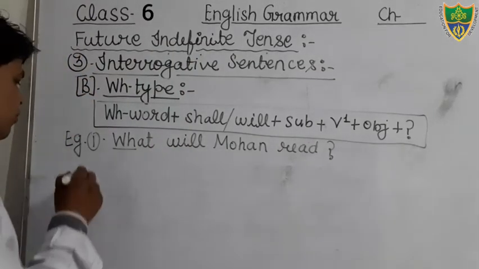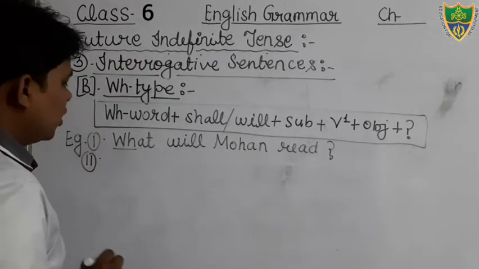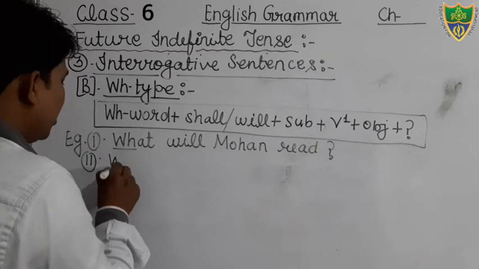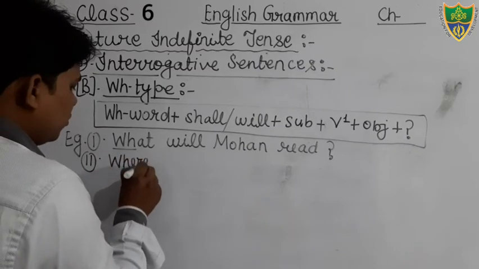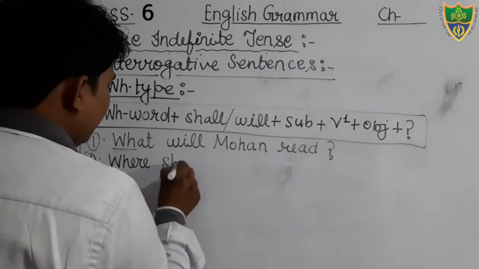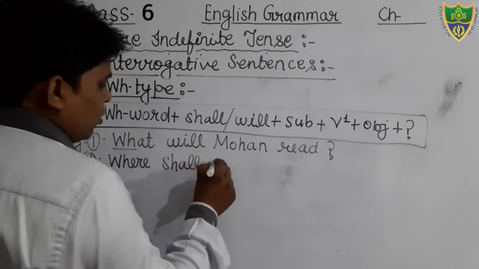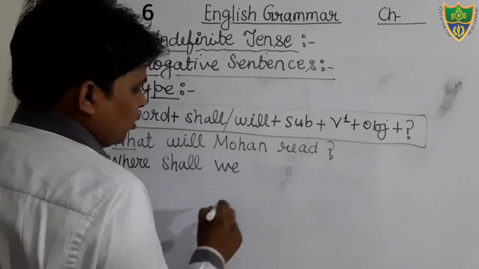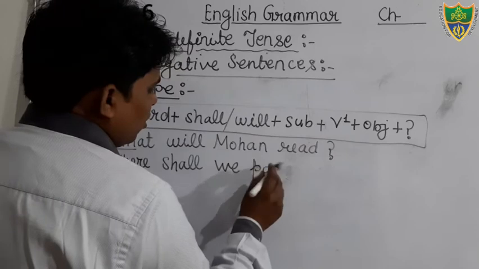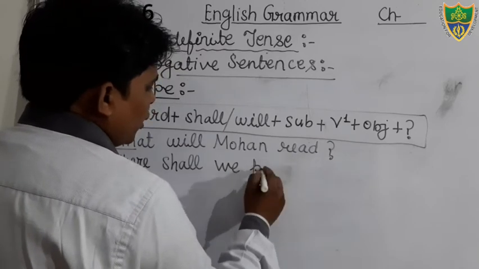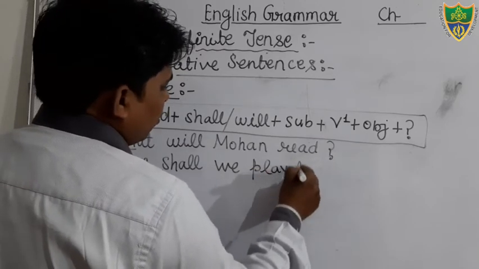One more sentence we can see: where shall we play football?